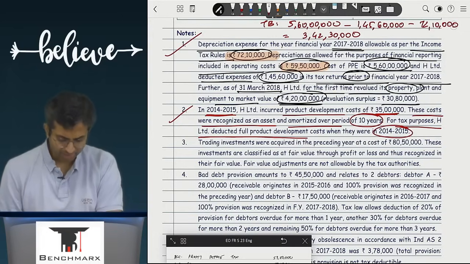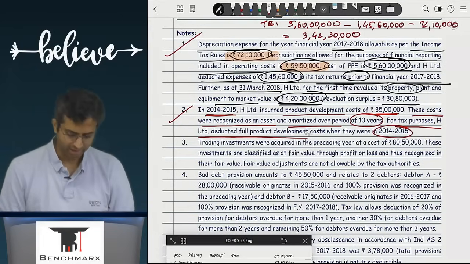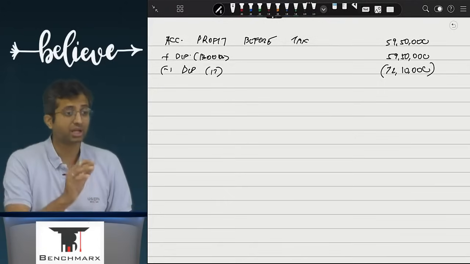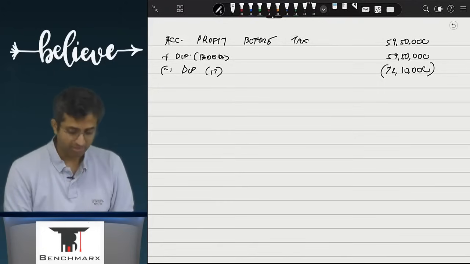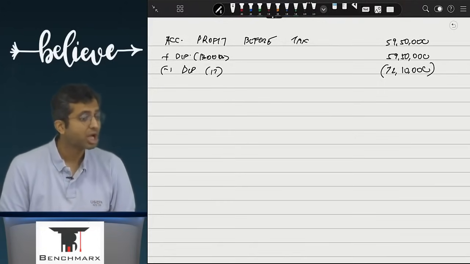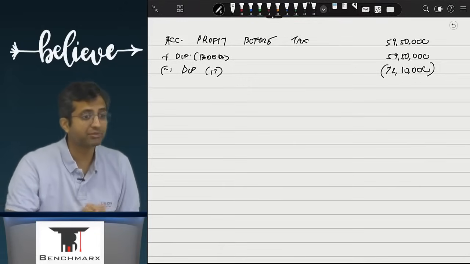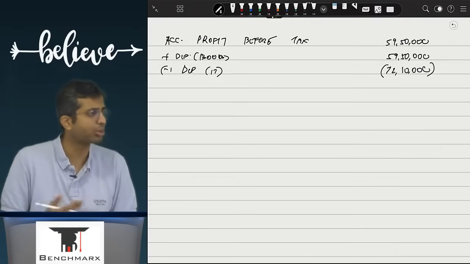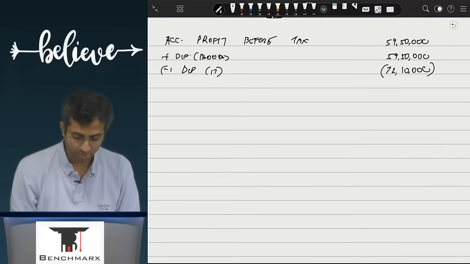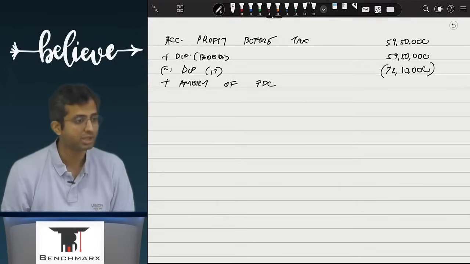अच्छा, तो in my current working, पहले तो current tax के लिए लेते हैं. I must have claimed a deduction of 35 lakhs divided by 10. In my books of accounts, I must have shown an amortization of 3,50,000 in the current year. Will income tax again give me a 3,50,000 deduction in the current year? आप ना बोल रहे हो, why no? It must have given me a deduction way back in 14-15. So what will I do for the purpose of profit? Add back amortization of PDC, product development cost. How much will that be?